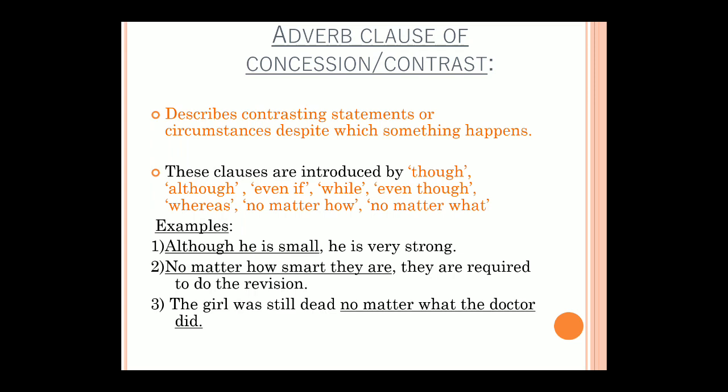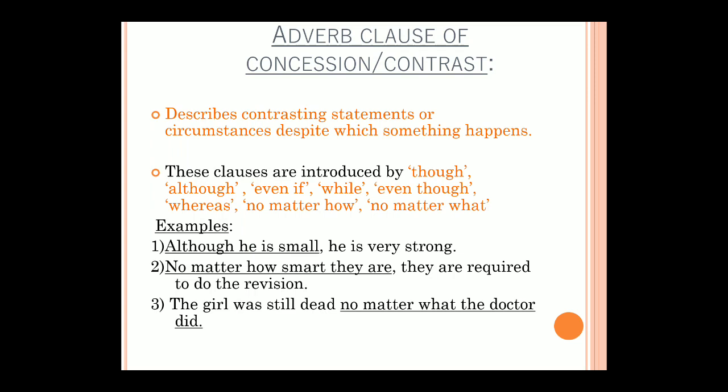Usually we say he is big, so that's why he is strong. But here it is opposite. He is small, so he should be weak according to us, but it is not always like that. So he is small, but he is very strong. Opposite ideas are given. No matter how smart they are, they are required to do the work. Again, no matter how is beginning the sentence, then there is a comma, and after that comma is your main clause.